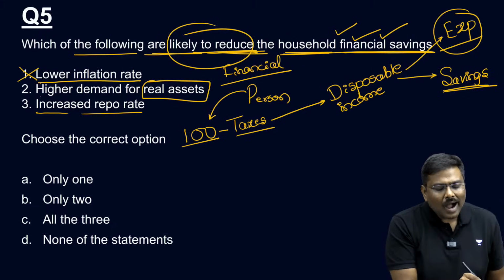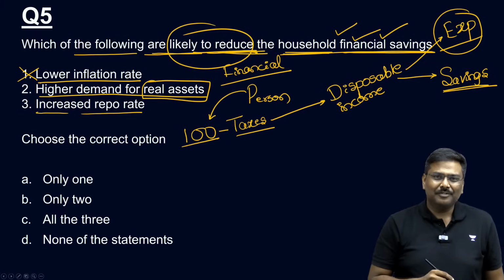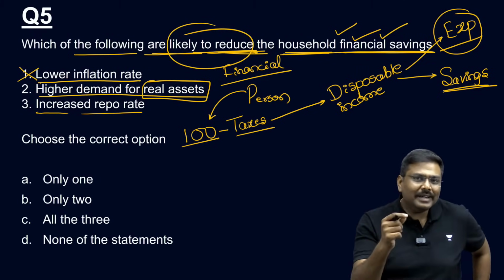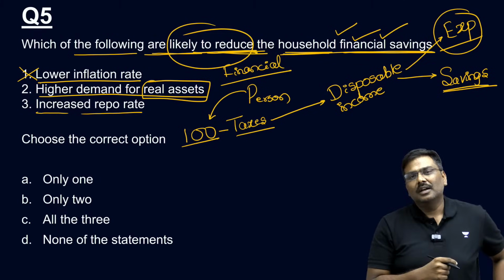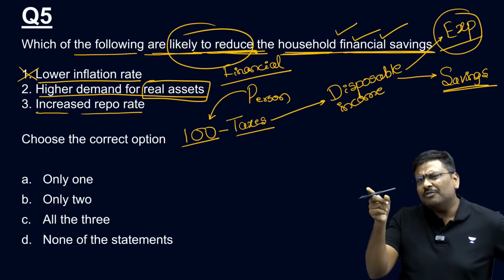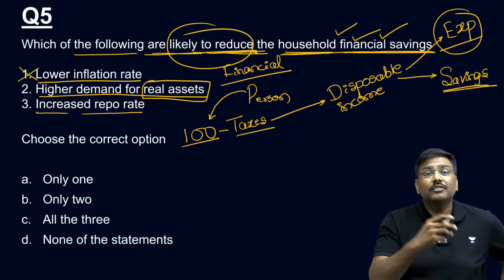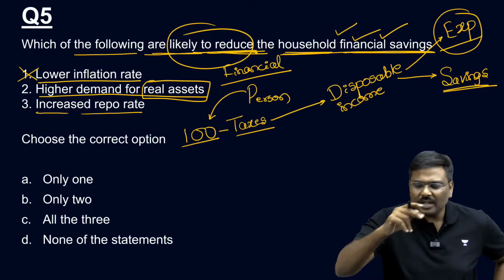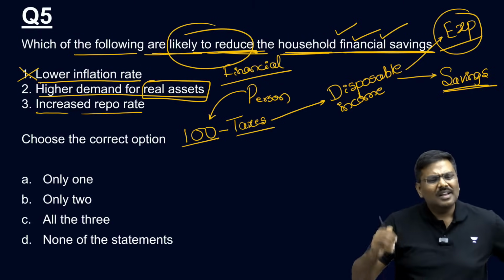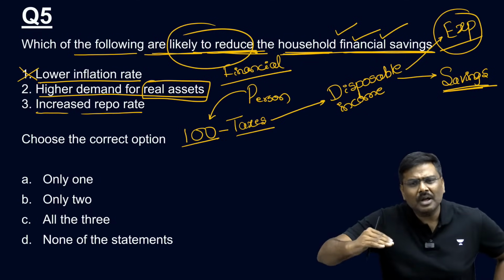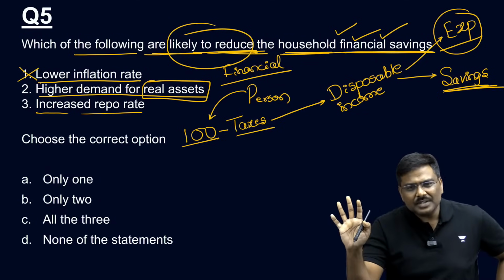Second one, higher demand for real assets, which is happening currently. If households spend a lot of money purchasing real assets, that is physical assets, physical savings, what do you think will happen to financial savings? Automatically financial savings will come down. Are you able to understand?